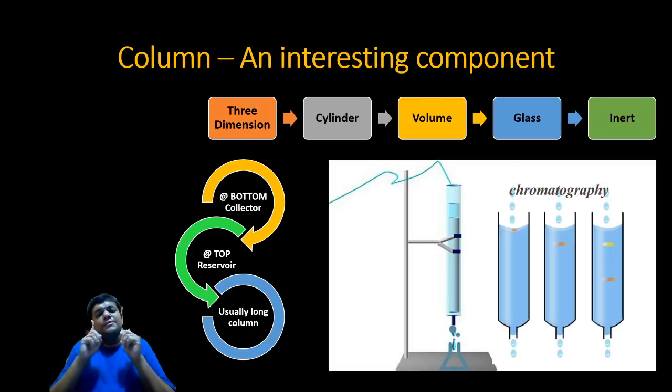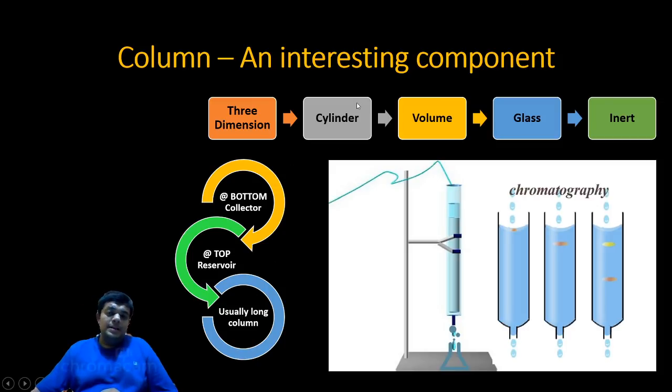Column is an interesting component over here. If you remember, in the introductory page, that is day 1 or day 2, while I was going through paper and TLC, I mentioned the 2 dimension and the 3 dimension. Now if you think of a column, it is a cylinder, it has volume, so it's 3 dimensional.